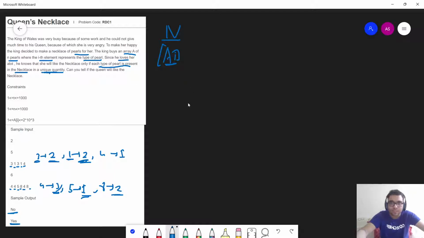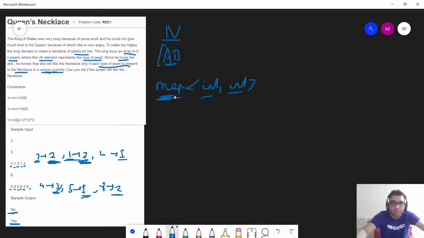Now let us see how we can approach this particular problem. In order to approach this problem, firstly we can use the map data structure. My map can be easily used to calculate the frequencies of each and every element, right? The goal of this question is to check whether the frequencies of the particular elements or types are distinct or not. If all of them are distinct, then my answer is yes, otherwise my answer is no. So we can just use a hash map in order to compute the frequency of each and every element.